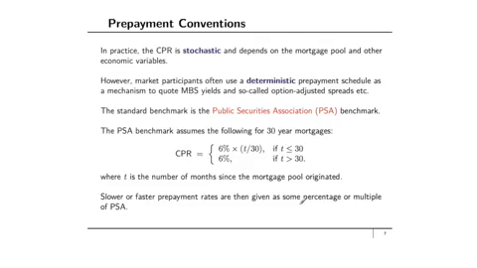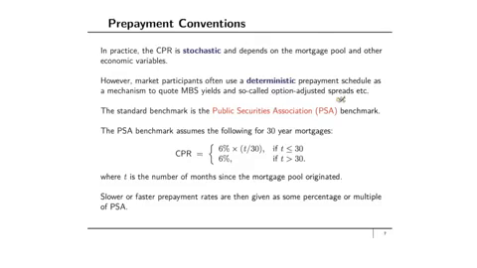So the prepayment rate for a given mortgage pool will certainly depend on the economic variables that are present at any given time. That having been said, market participants, that is, people who work with mortgage-backed securities in the marketplace, often use a deterministic prepayment schedule as a mechanism to quote mortgage-backed security yields and so-called option-adjusted spreads. Now, we're not going to discuss option-adjusted spreads at all in this course. That's fine, so you don't have to worry about what they are.